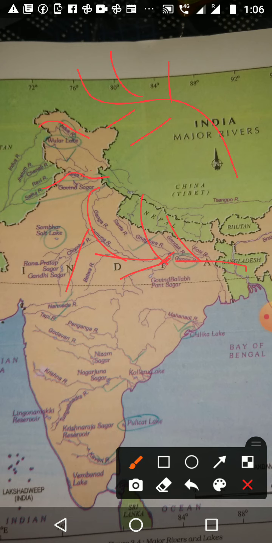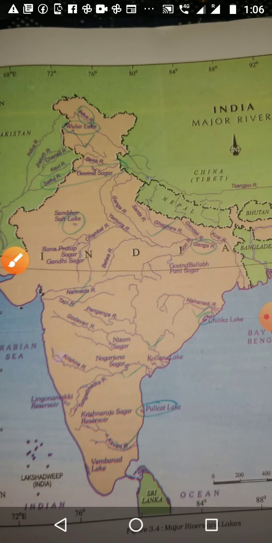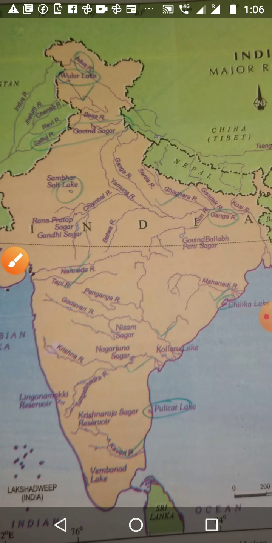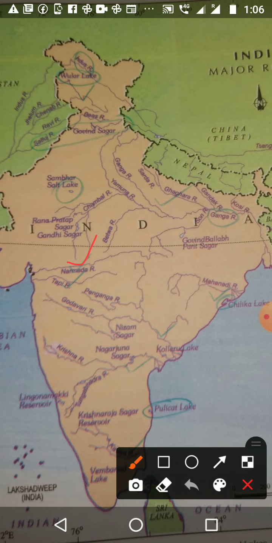Next, peninsular rivers we want to study. Okay, let us move to South India. Among the peninsular rivers, we want to study Narmada and Tapi, both rivers. Then Kaveri, Krishna, Godavari and Mahanadi. We want to study six rivers in this. First is Narmada, second is Tapi, third is Kaveri, then Krishna, Godavari and Mahanadi.